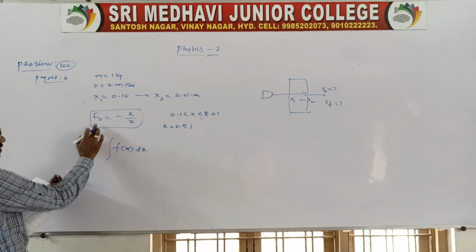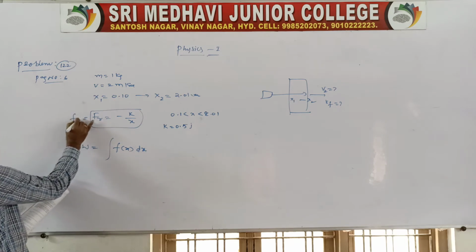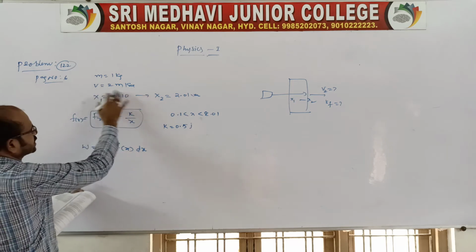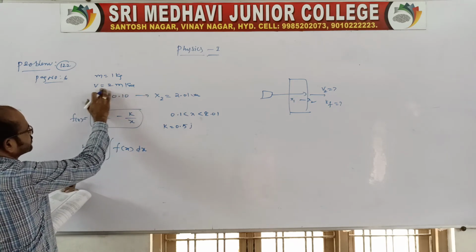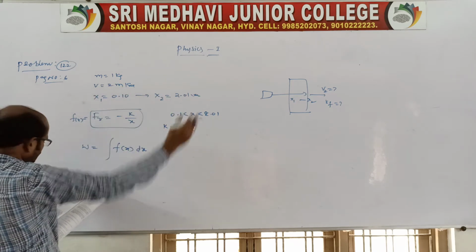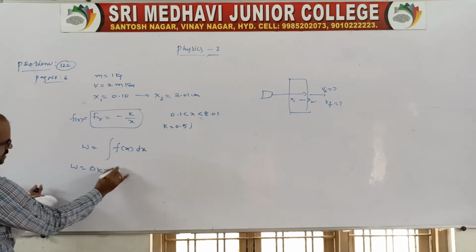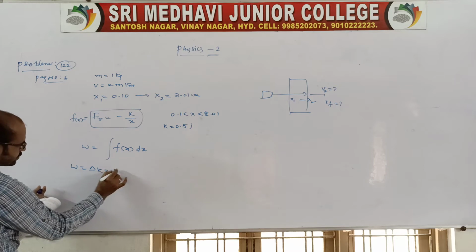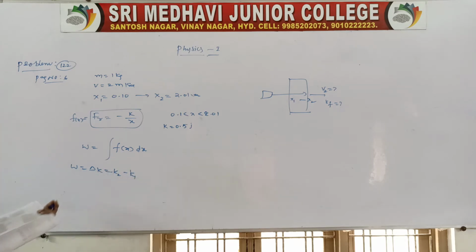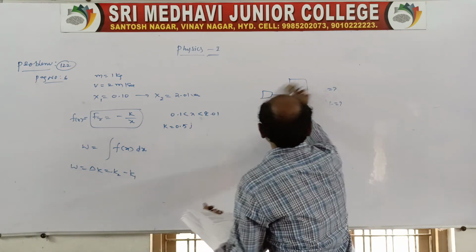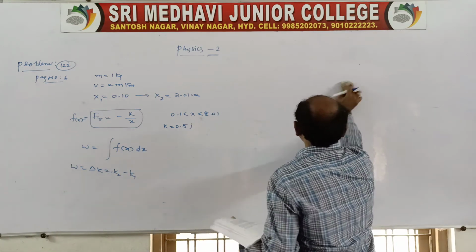Of course, f of x is nothing but the retarding force, and the work done is nothing but the change in kinetic energy, because the block is moving with a velocity of 2 meters per second to the final speed. So the work done is the change in kinetic energy, final kinetic energy minus initial, k2 minus k1. Here we write k1 and k2, substitute these values, and then we'll get the final answer.